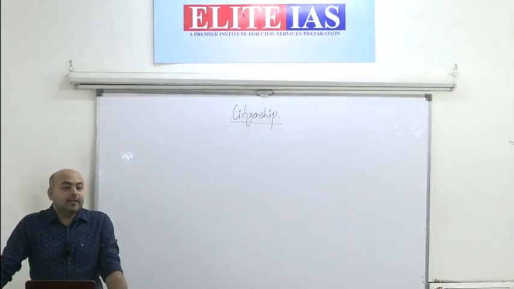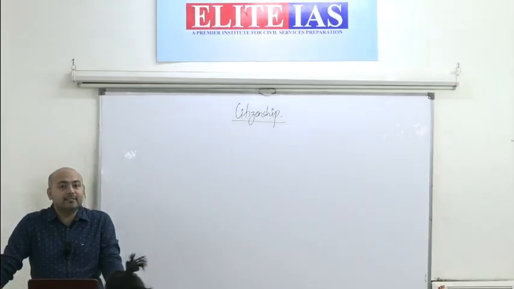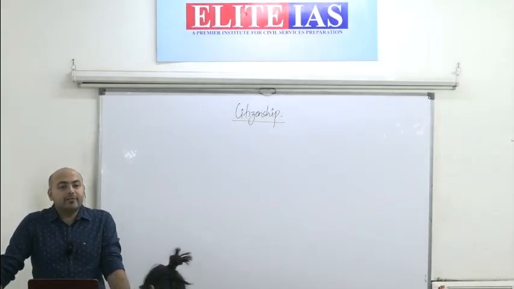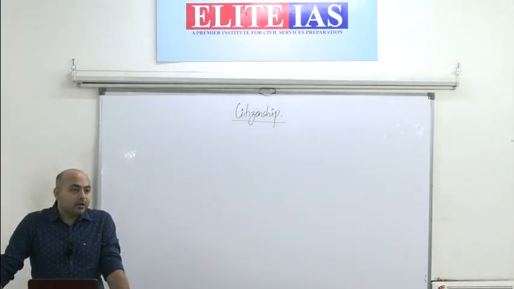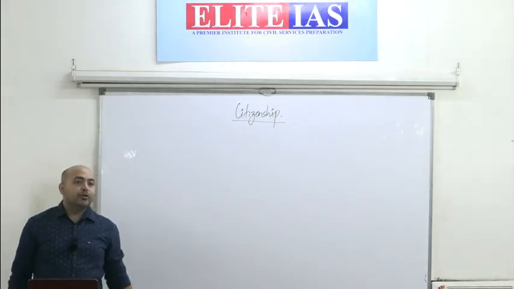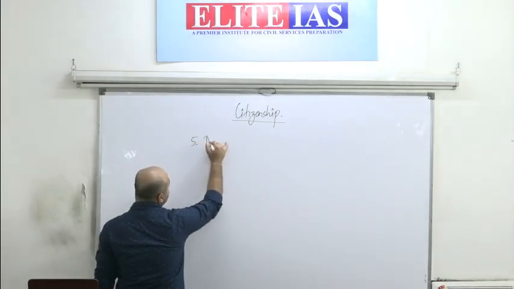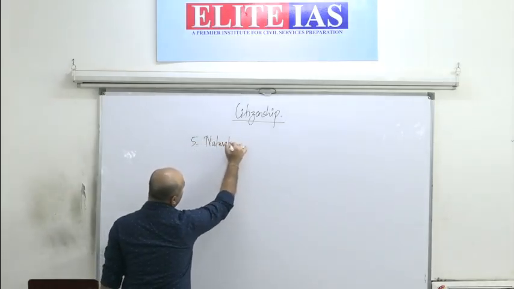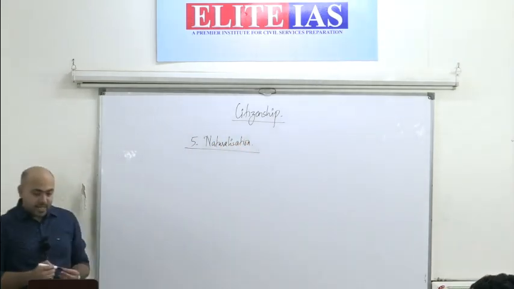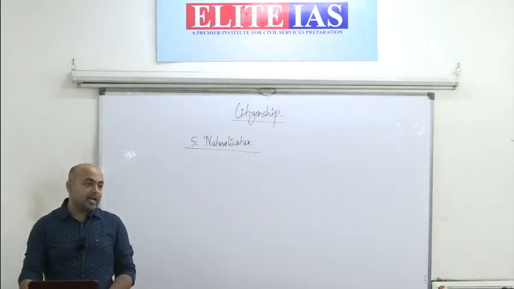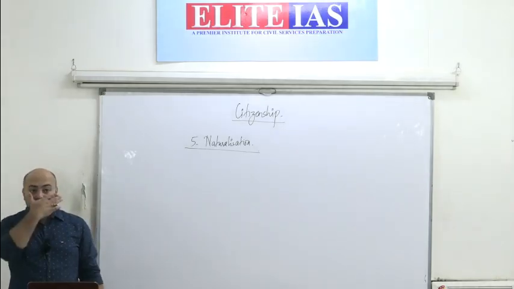Wherein we had seen that out of the 5 modes of how an individual can gain citizenship, we have already seen 4 modes, that is by registration, by birth, by descent, as well as by incorporation of a territory. So the 5th mode is by naturalization. Any individual can also get citizenship by naturalization.